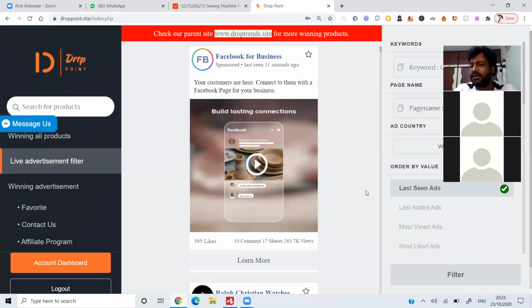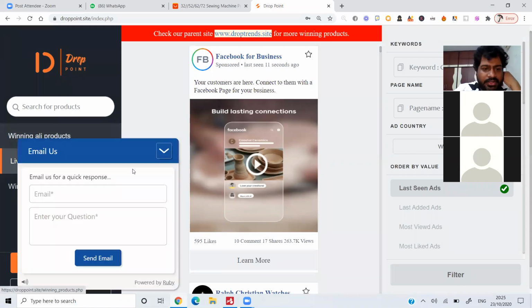Done. So this particular website is droppoint.site, on which I'm currently working. I already gave you the ID and password. Just go ahead and do some research on the products. Now don't believe droppoint.site products very easily, because I'm telling you very clearly right away. Whatever products you're seeing right now here, for example, if I'm clicking on winning Ali products, sorry.